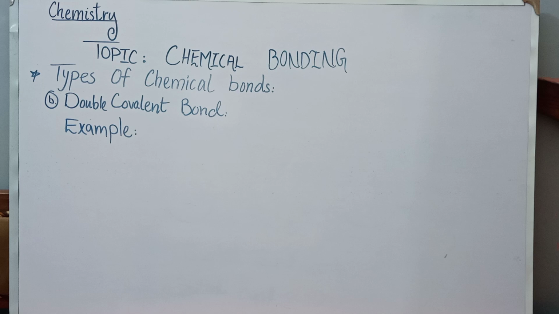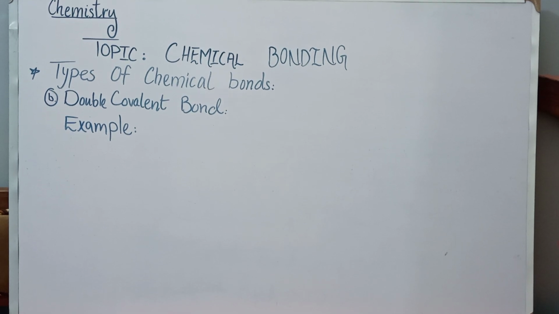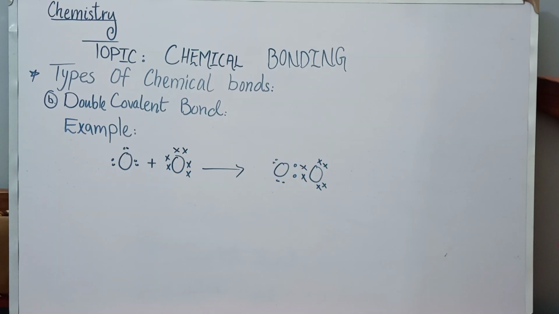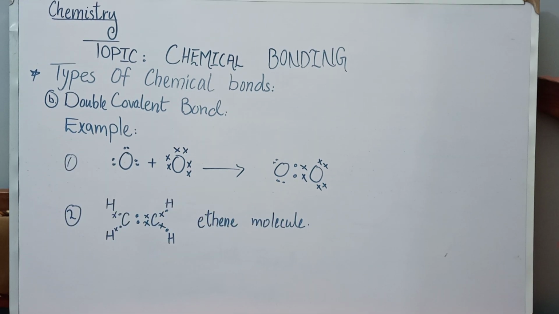Thus, 2 pairs of electrons are shared between the 2 oxygen atoms to form a double covalent bond. The double covalent bond in an oxygen molecule is represented by a dot and cross diagram, or you can say an equation, as you can see. Another example of a double covalent bond is the ethene molecule, which can be represented as shown.